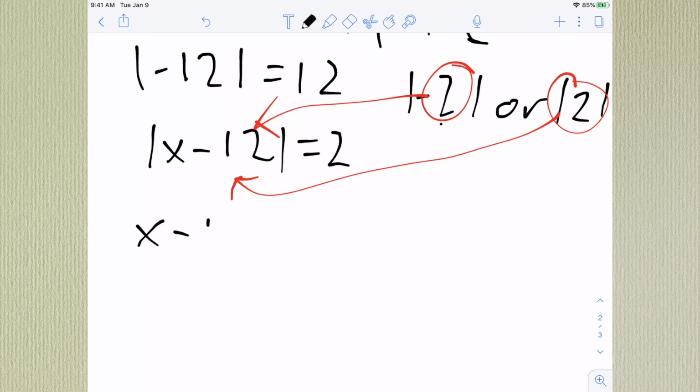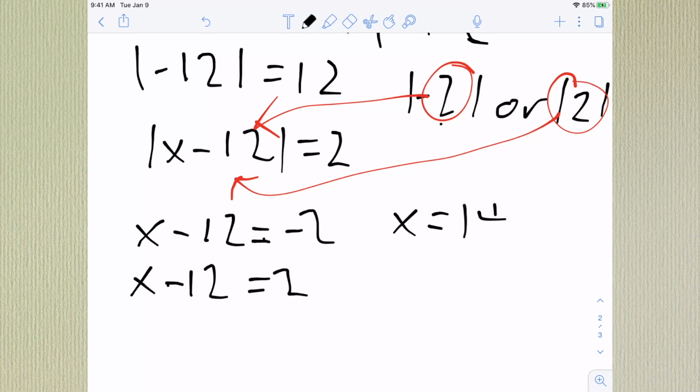If that makes sense. So if x minus 12 equals negative 2, or if x minus 12 equals 2, then x equals 10 or 14. Sorry, I can't think. So those are answers, and if you plug them in, it's correct. I mean, you can try it yourself. I'm not going to plug it in here. So those are our solutions.